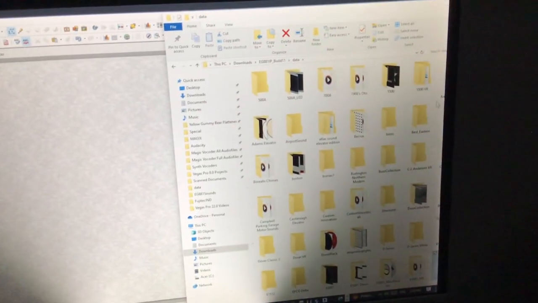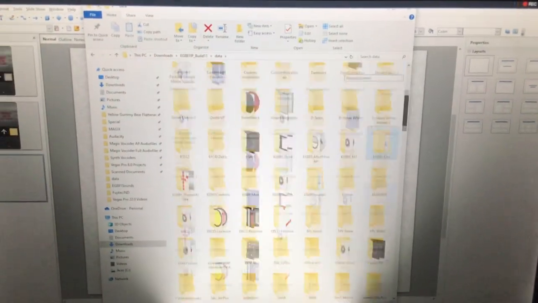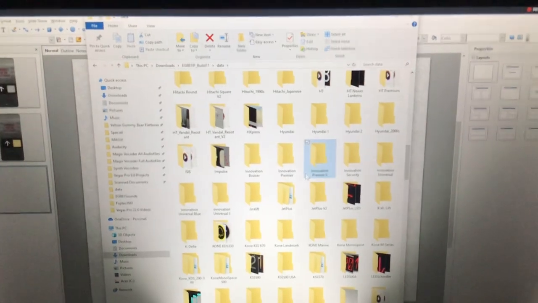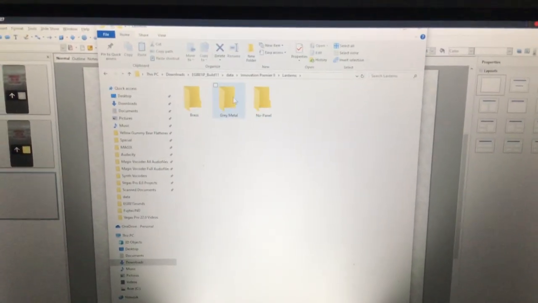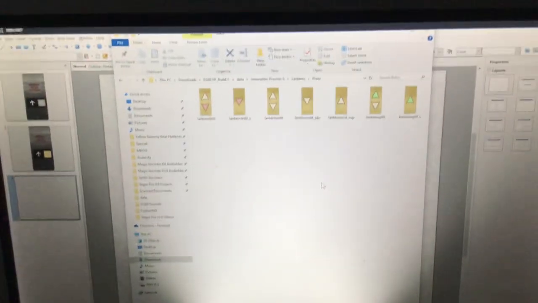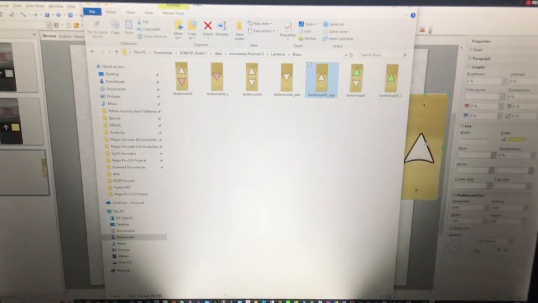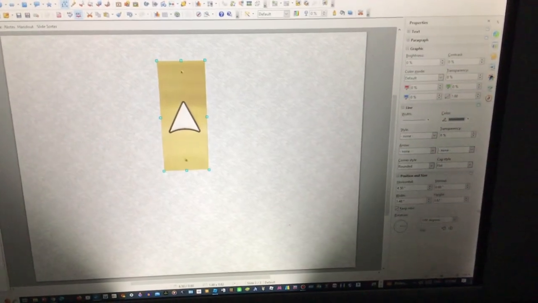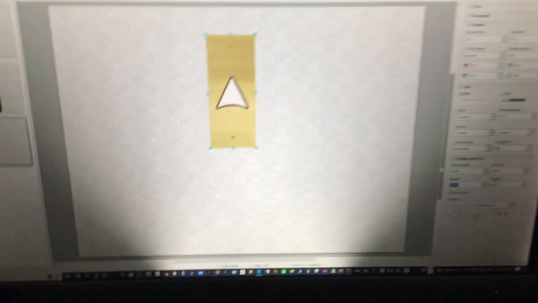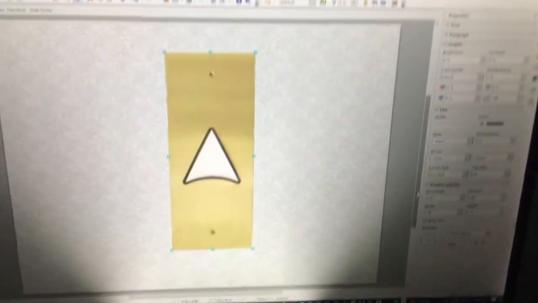Alright, we're gonna go back in data. There we go. And there it is. So you're gonna click on lanterns. Let's just do it on brass. I feel like going on there. You can pick any one, I just don't care. Alright, so what we're going to do is we're gonna make lantern lit up. And if you want to make it a little bigger, change it to 2.5. There we go, 2.5.